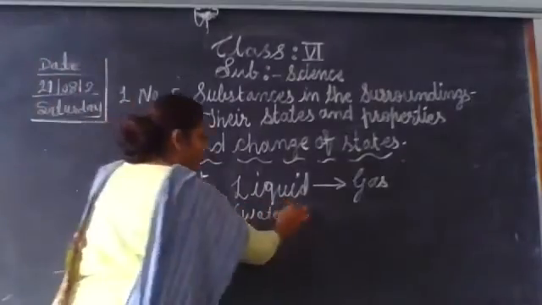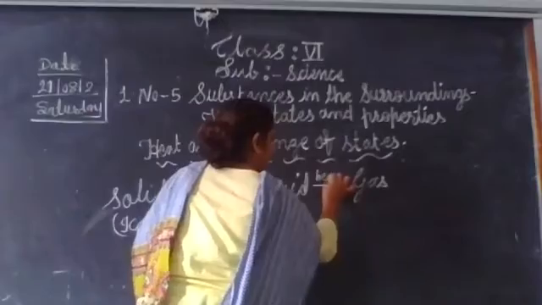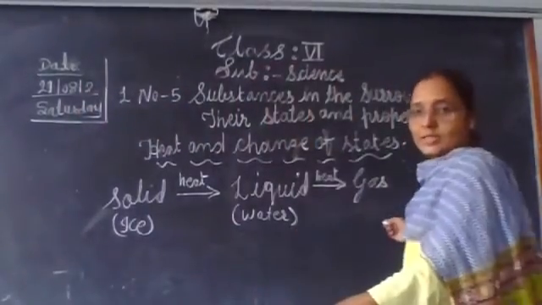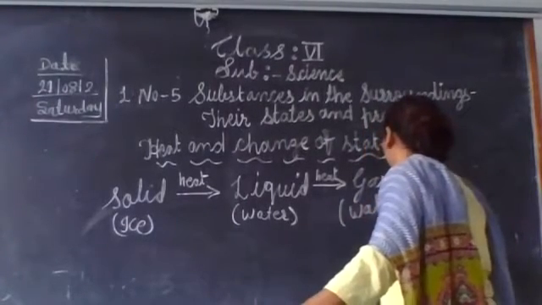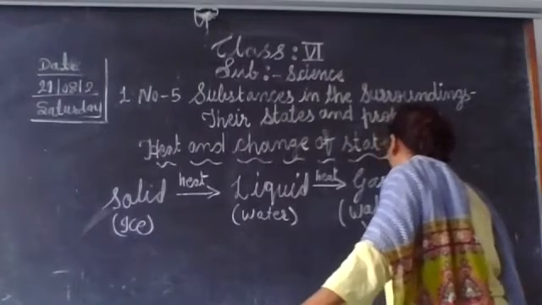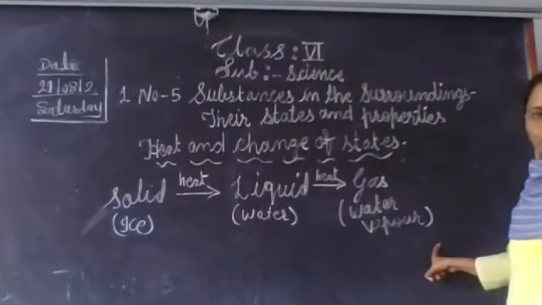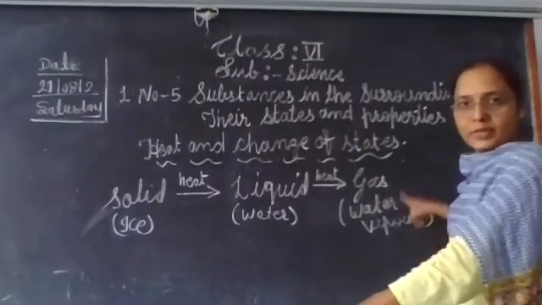Again you heat the water, and that water changes into gas, that is water vapor. Water vapor means gas.